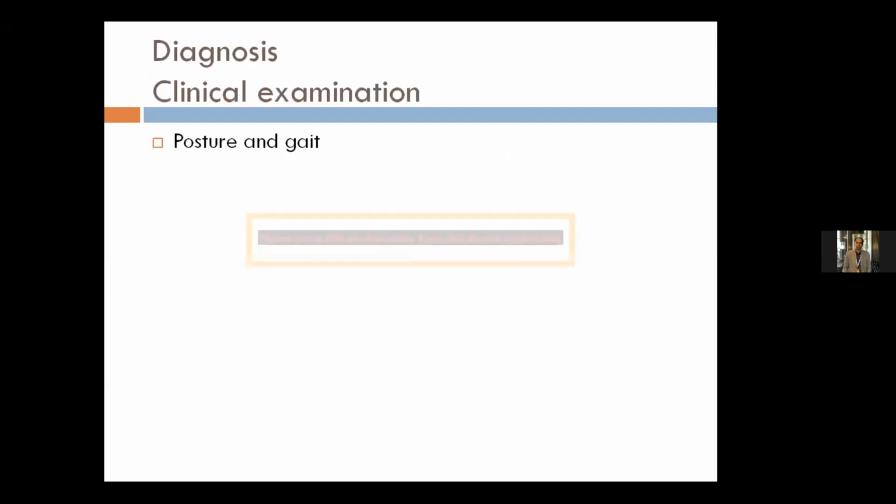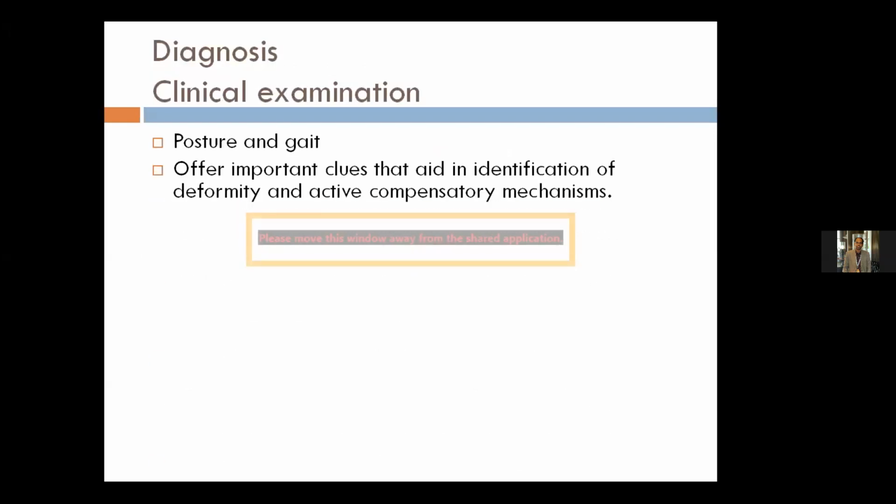In clinical examination, posture and gait help us in identifying the deformity and identifying the active compensatory mechanisms in the pelvis, hip, knee, and ankle.